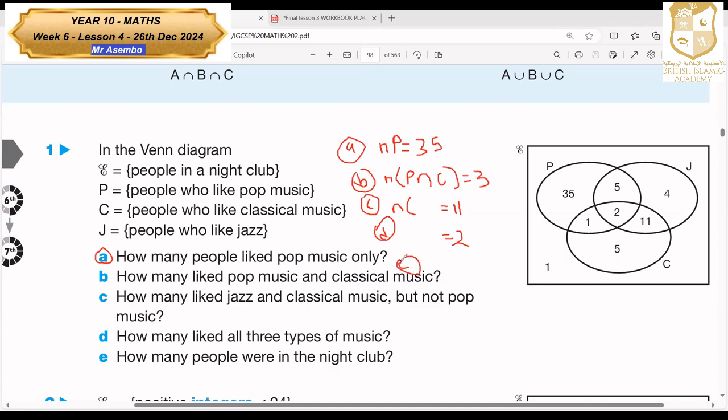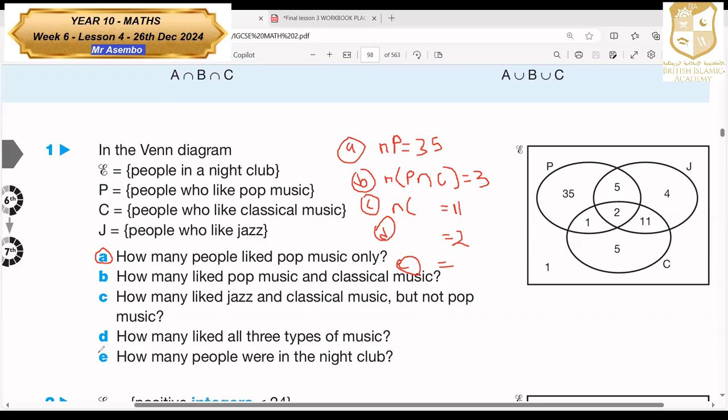We add everything there now. So take that 5 plus 2 plus 1 plus this one plus 5 plus 11 plus 4. Roxanne, how many are they? Two.